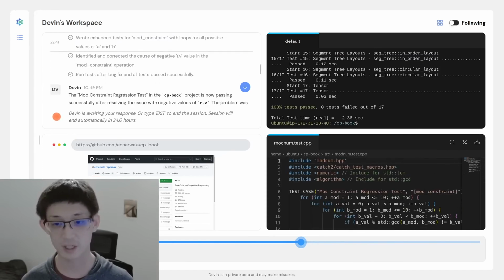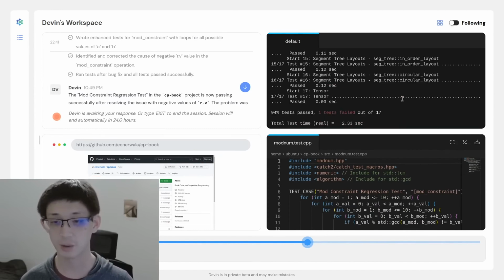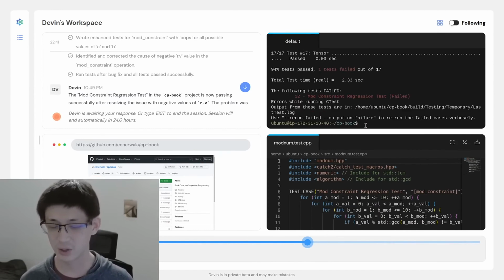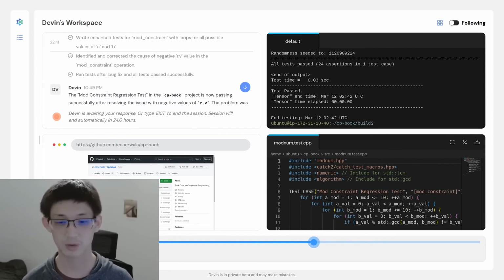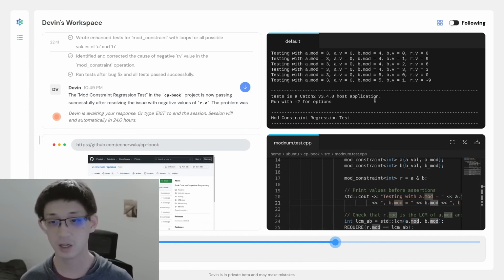But this time, after Devin ran the tests, Devin actually found a test failure. Now, if the code were correct, there could be compiler errors in the test, but the tests seemed pretty reasonable, so there probably shouldn't be a failure. So Devin went and tried to debug the program for me. Devin added a print statement to debug the outputs and the inputs to the failing test, reran the tests, and found which case was wrong.